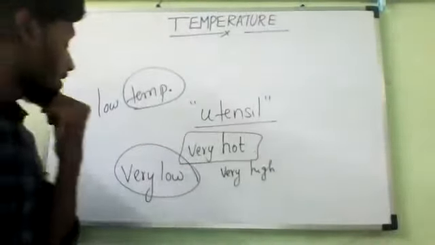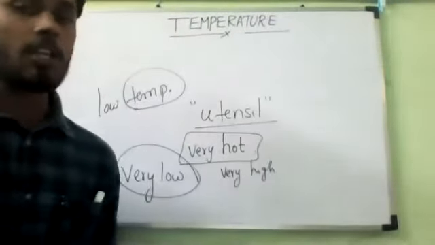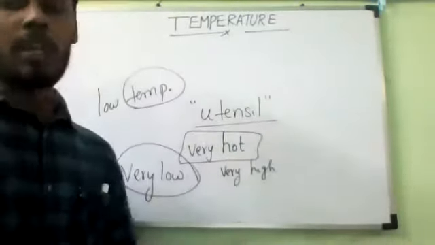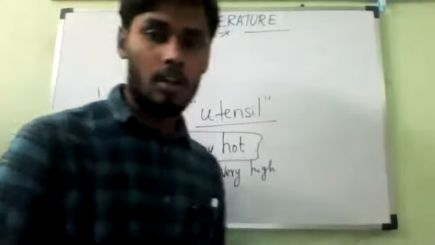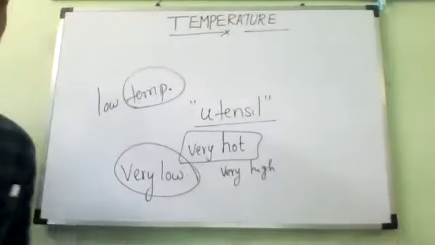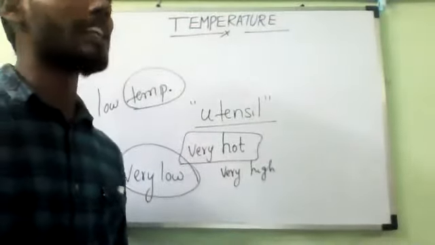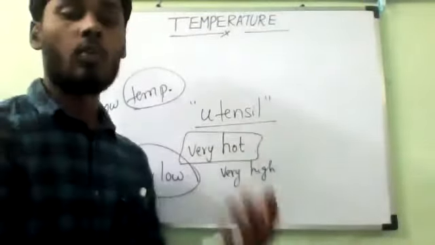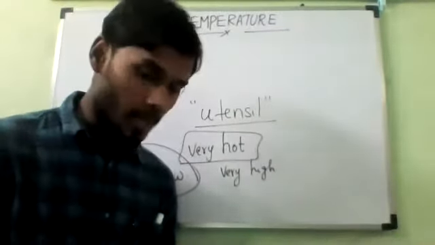So now, if you touch this, from this I can say a hot object has a high temperature, whereas a cold object has a low temperature. From this we can make our definition for temperature. So what is the meaning of temperature? The temperature of an object is the degree of hotness of the object, or else the degree of coldness of the object. What is the meaning of degree? Degree means how hot the object is, or else how cold the object is. We can come to know by measuring what? By measuring the temperature.